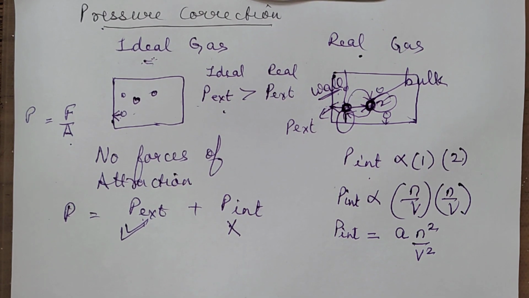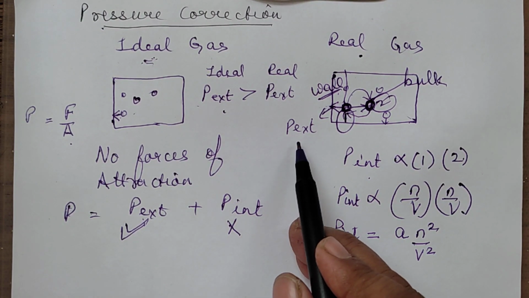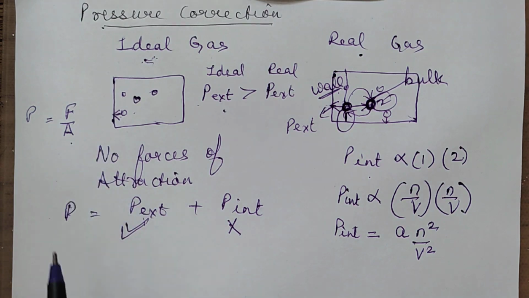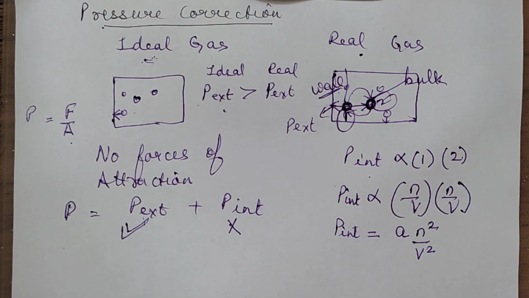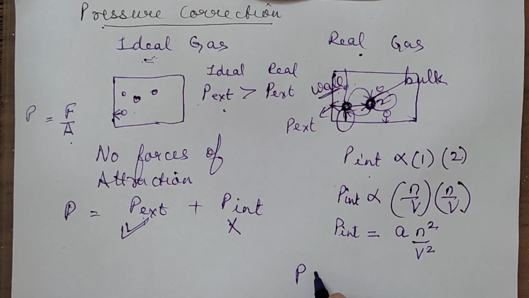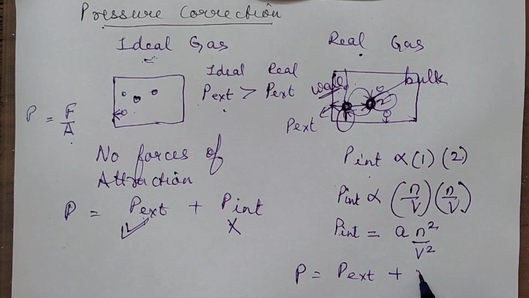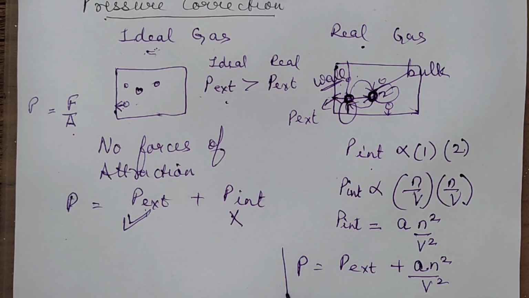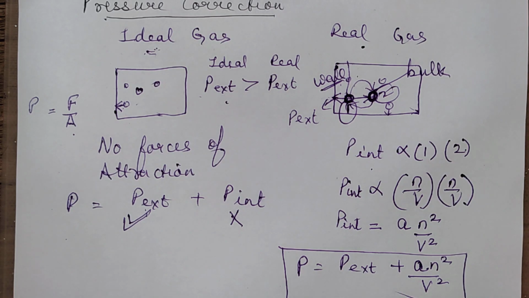Now, external pressure is already there. For ideal gas, we said only external was existing, internal was not there, so we wrote only P. But for the real gases, P is equal to P external plus this internal pressure, that is a n square by V square. That means this correction is to be made in the ideal gas to get the van der Waals equation.